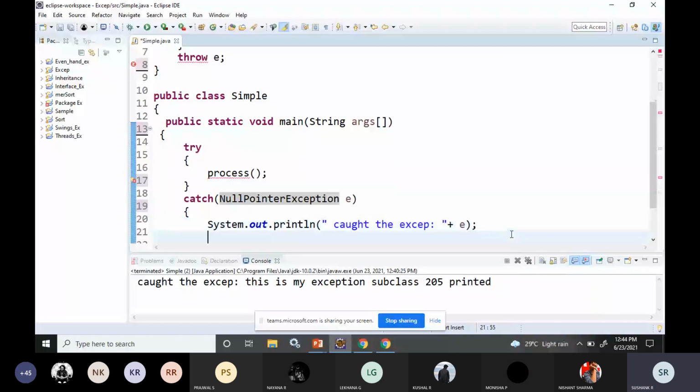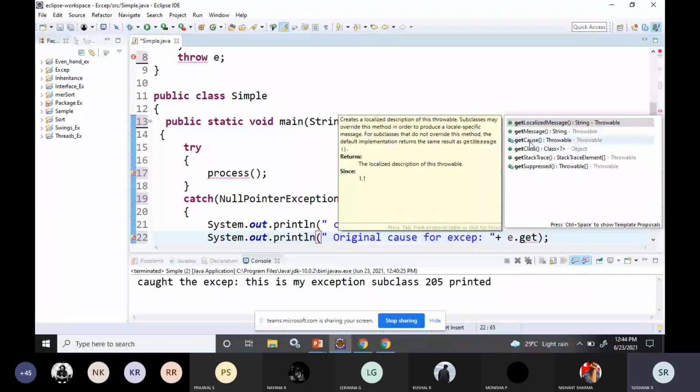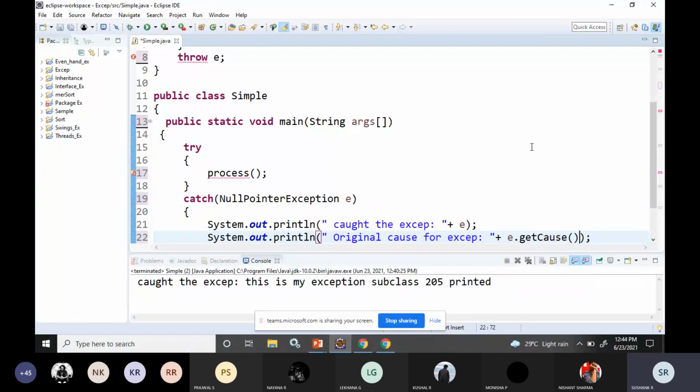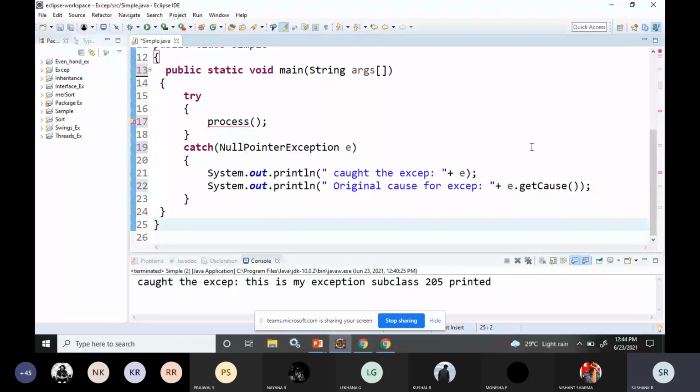System.out.println. What is the original cause for that exception? Original cause for exception. So there you can use e dot get, see, you can see the functions that are available. e dot getCause function. After this, I'll close the brackets. Okay, fine.